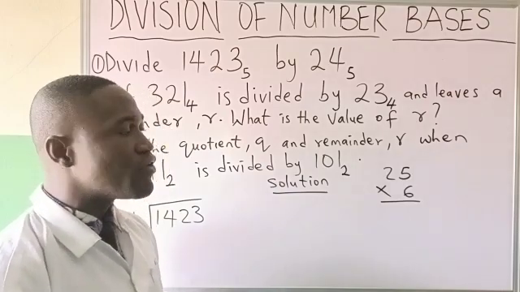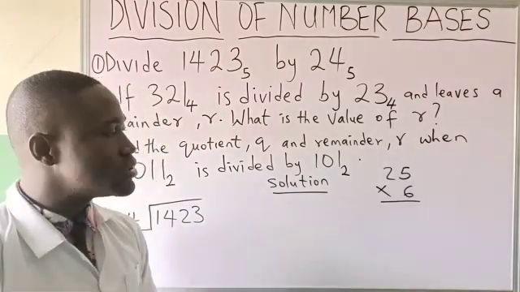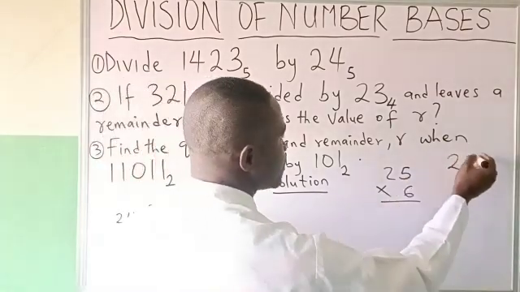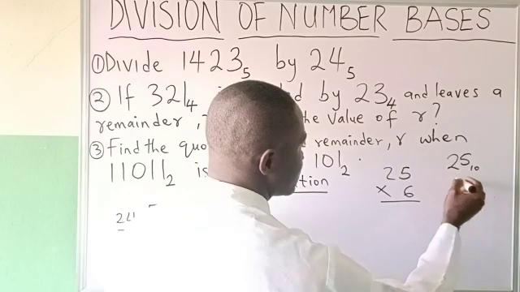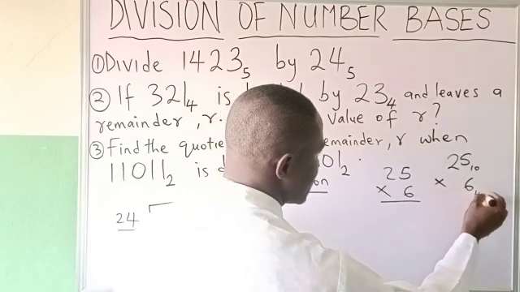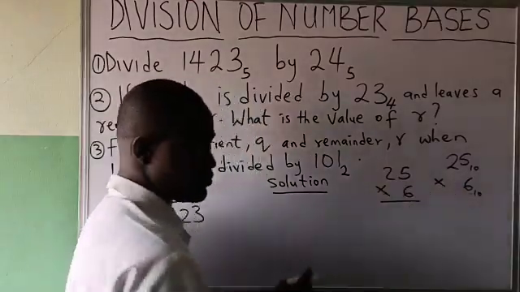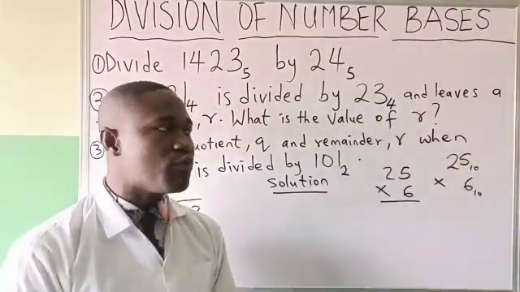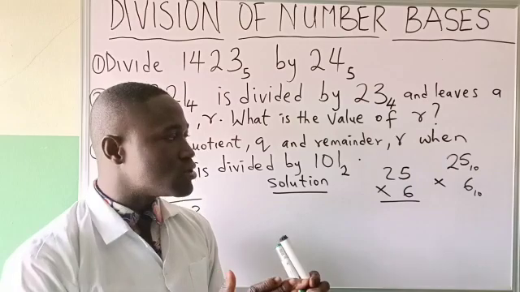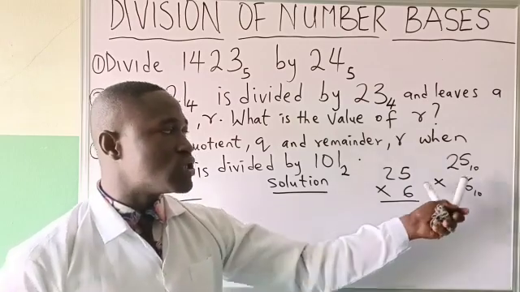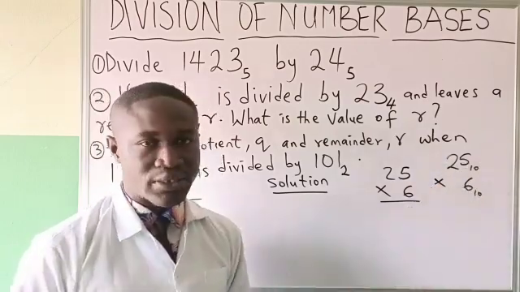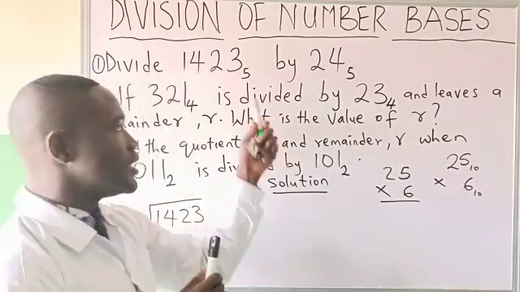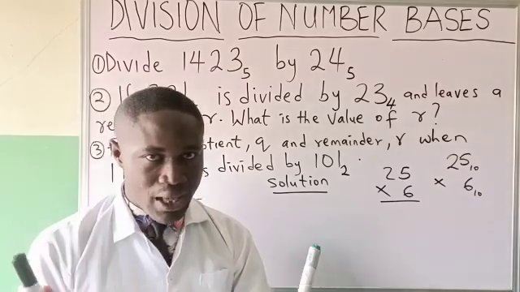Every number you have been dealing with before now is in base 10. That means 25 in base 10 times 6 in base 10. The reason is because the numbers we have been making use of from nursery, primary, secondary are mostly in the standard base, that is, base 10. But in this topic, we'll be seeing numbers in other bases.